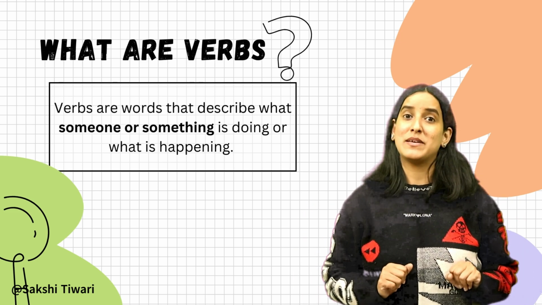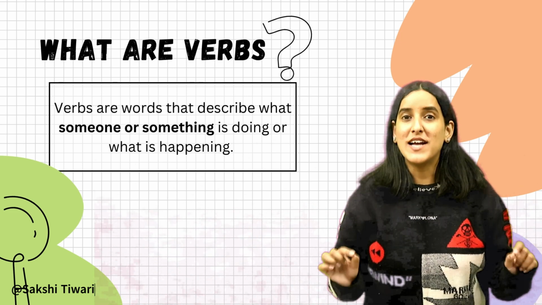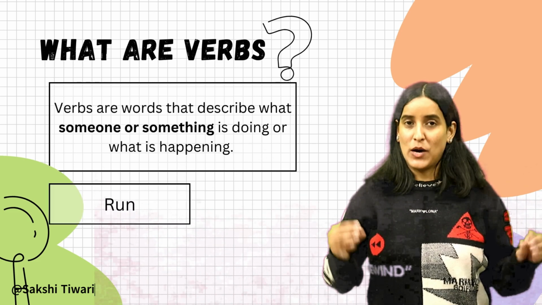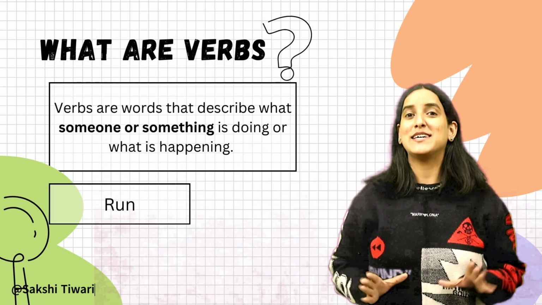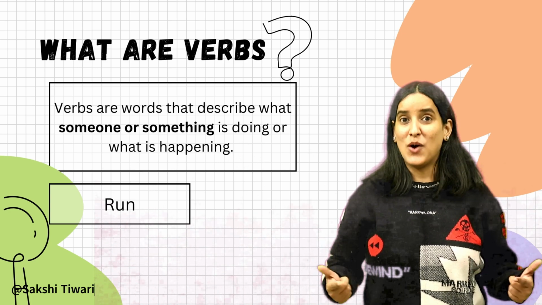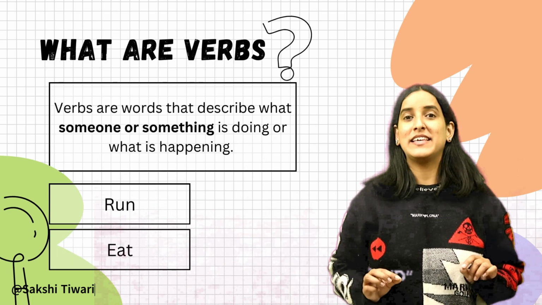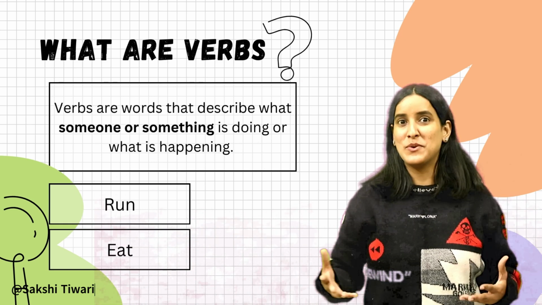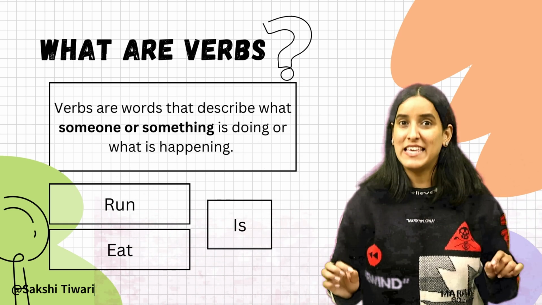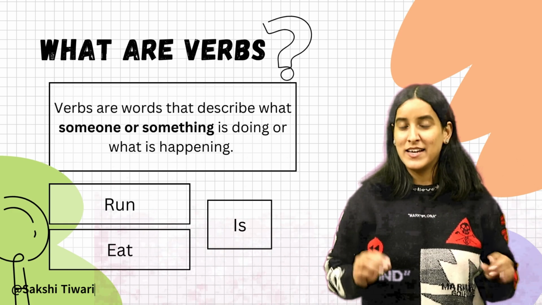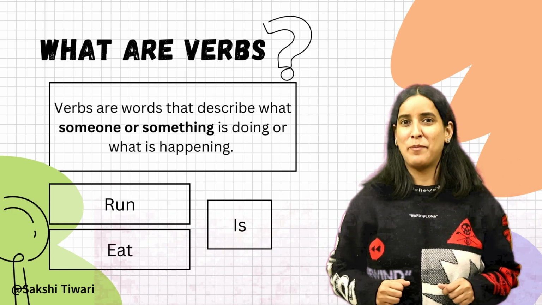Okay, let me give you some examples. For example, I run to the park every morning. Now here the word run tells us what I'm actually doing. Now, she eats an apple. Here eats shows the action of eating, right? The next one being, he is happy. Here it shows the state of being happy, right?